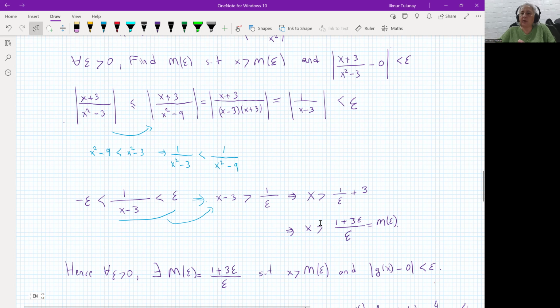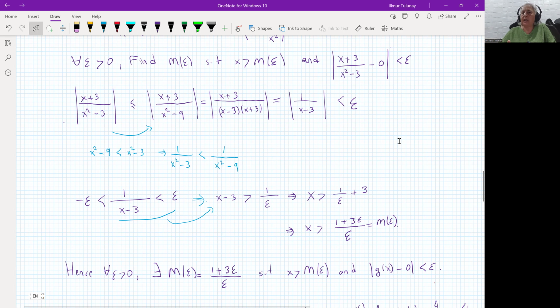I proved it. But we need to write it down nicely as a conclusion in the end. Hence, for all epsilon bigger than 0, there exists an m epsilon, which is 1 plus 3 epsilon over epsilon, such that x bigger than m epsilon and |g(x) minus 0| is smaller than epsilon. Again, something else may work out as well. If you can find some other expression which can be on this side of the inequality, then it will work perfectly fine. You can, but I think this is the simplest way to do it.